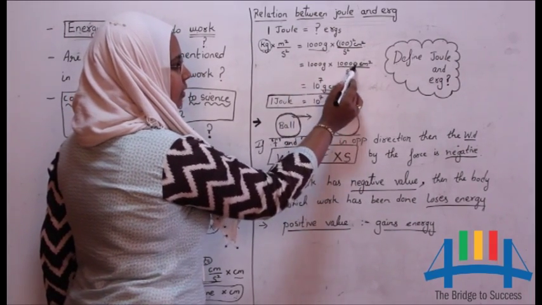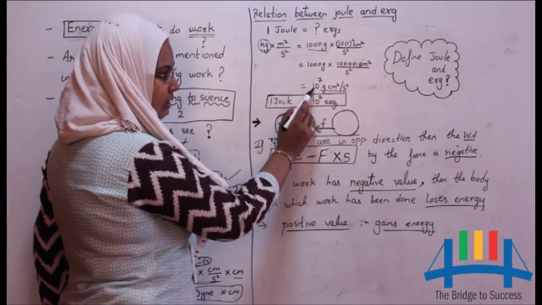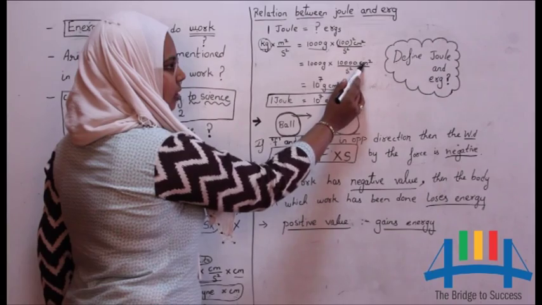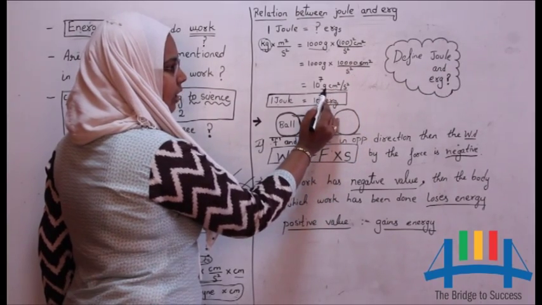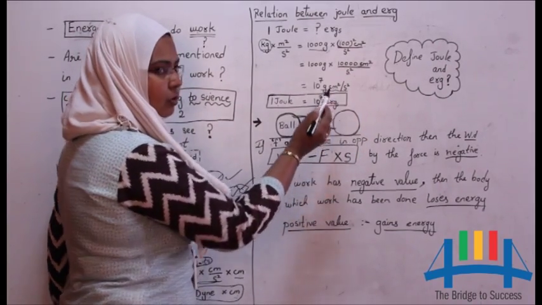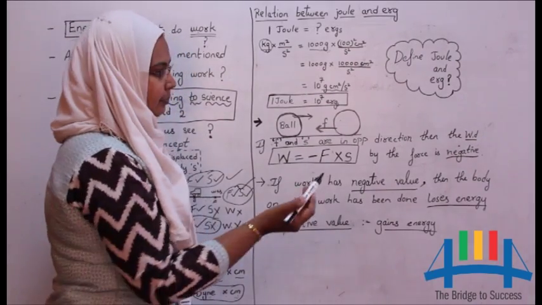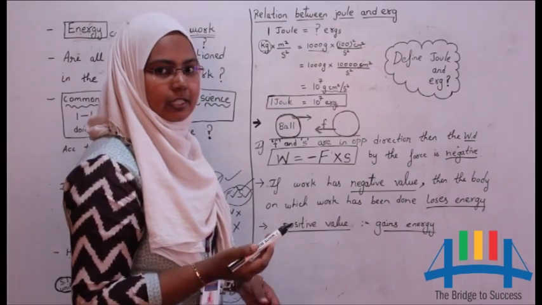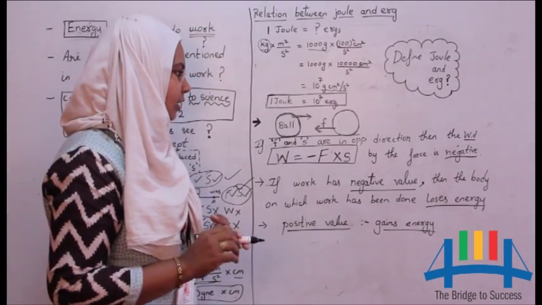Instead of writing like this, we can simply write like this: 10 to the power of 7 gram centimeter square by second square. Gram into centimeter square by second square is nothing but ergs. So 1 joule is equal to 10 to the power of 7 ergs. This is the relation between joule and ergs.